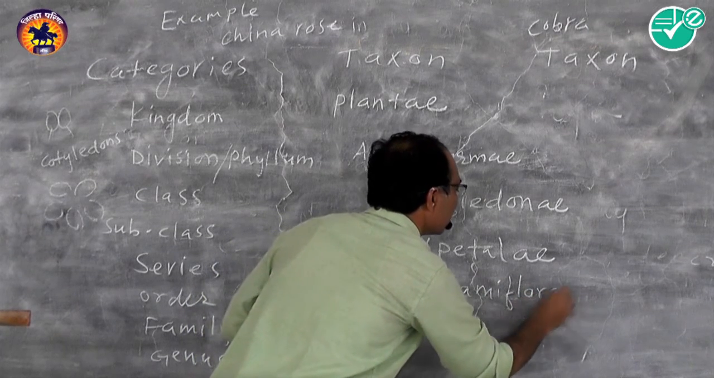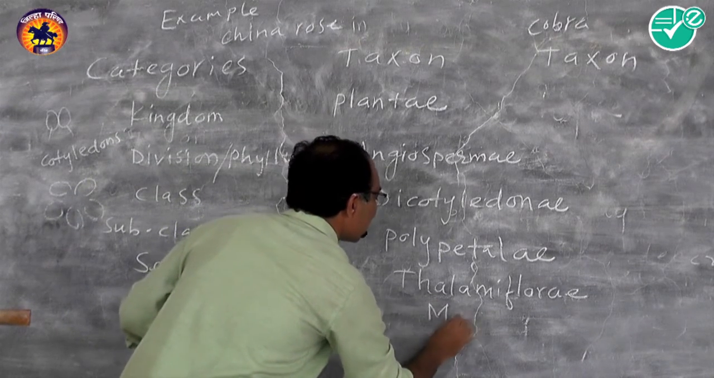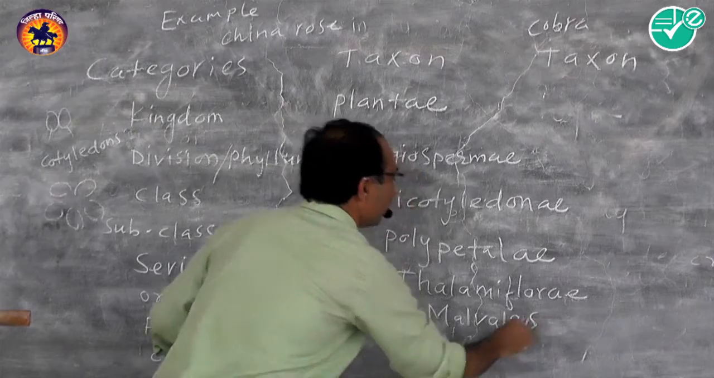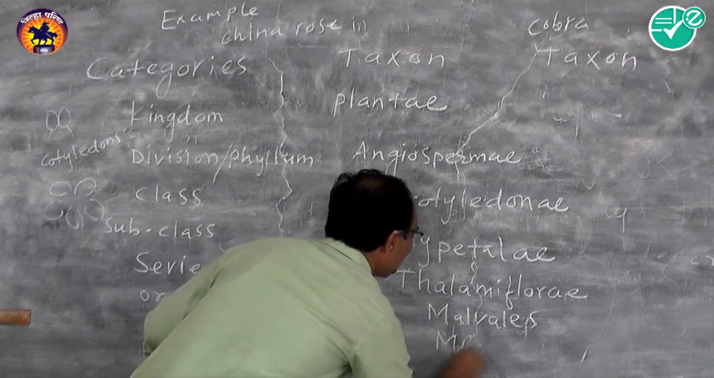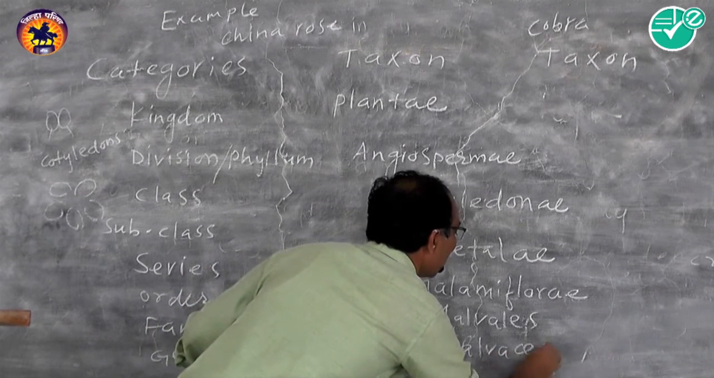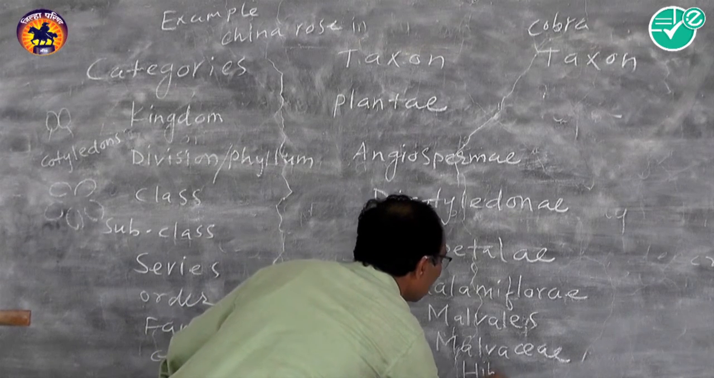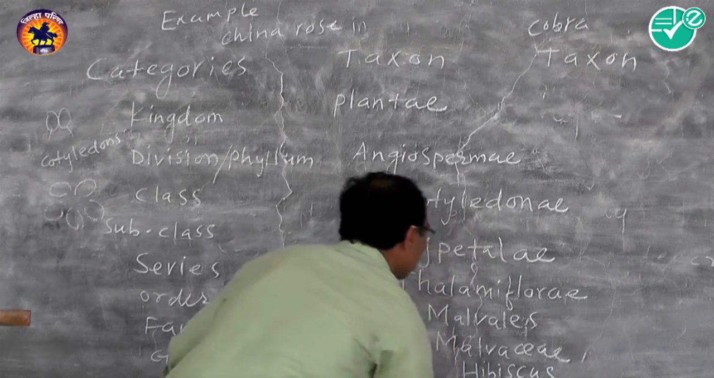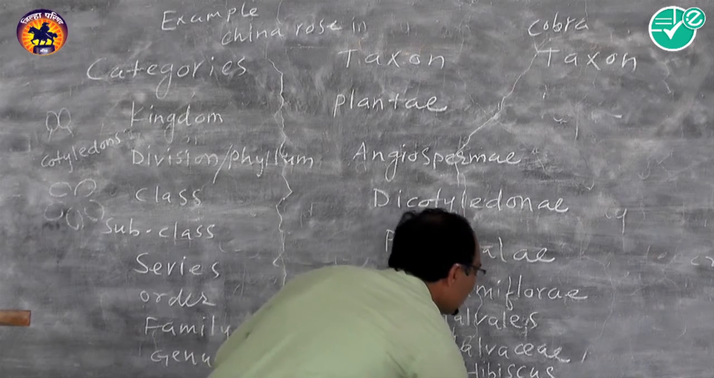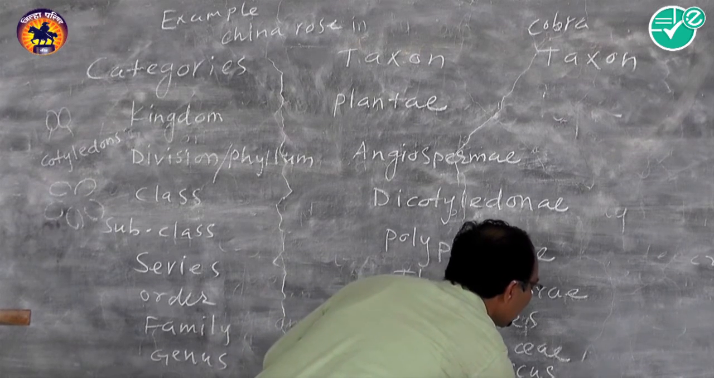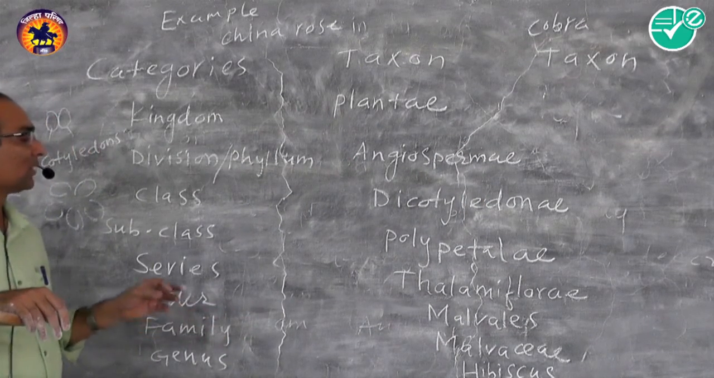Subclass is polypetalae. Series Thalamiflorae. Order Malvales. China rose has order Malvales. Family Malvaceae. Genus Hibiscus, and species is Rosa sinensis. This is the classification of China rose.